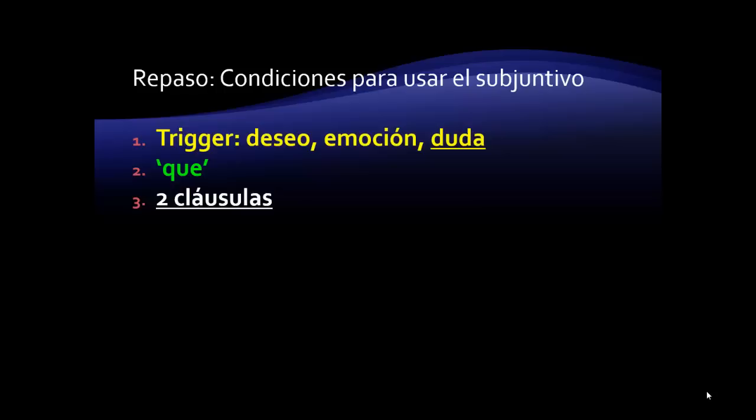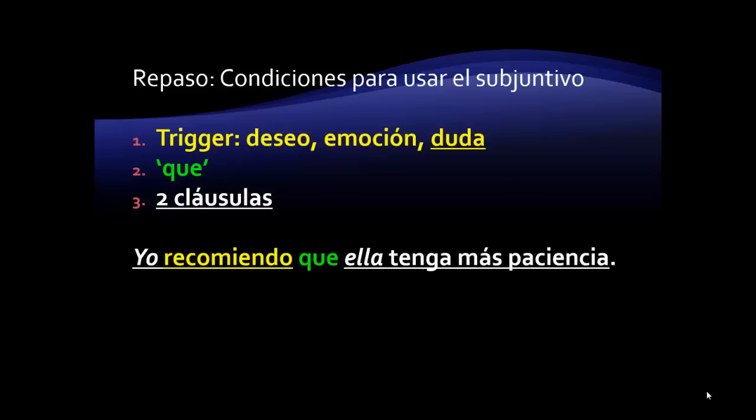If we have these conditions met, we will use the subjunctive in the subordinate clause. In other words, we will change the verb that comes after the relative pronoun to the subjunctive. For example, yo recomiendo que ella tenga más paciencia. We see our trigger verb in recomiendo, and then after our que, we have our second clause, and in that second clause, we have our verb in the present subjunctive.